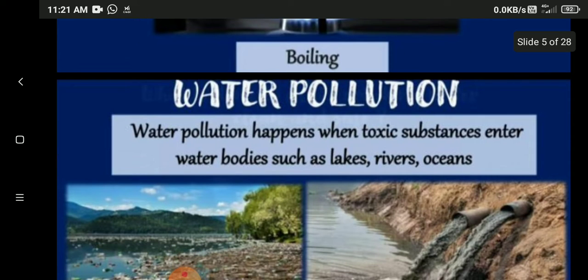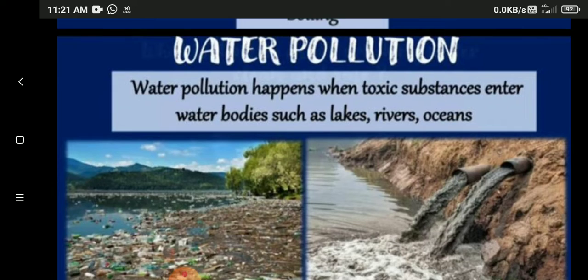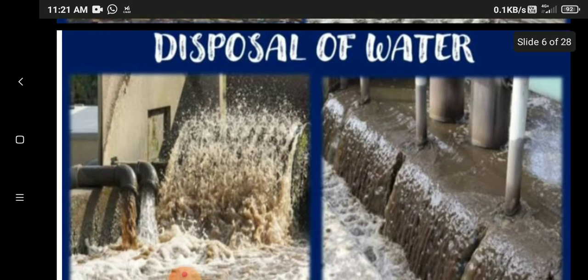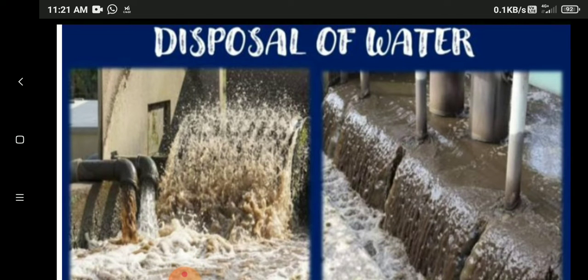Secondly, water pollution. How is water polluted? Water pollution happens when toxic substances enter water bodies such as lakes, rivers and oceans. Waste water from residential buildings as well as from factories and industries, which contains many kinds of impurities, is passed down to the lakes and rivers. By this, water gets polluted.